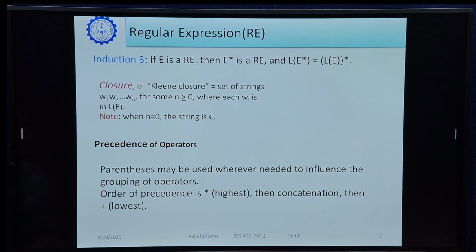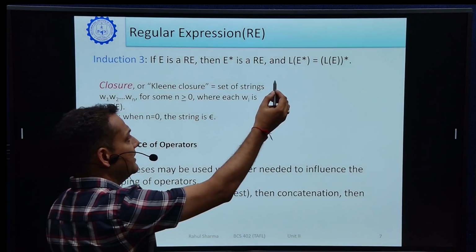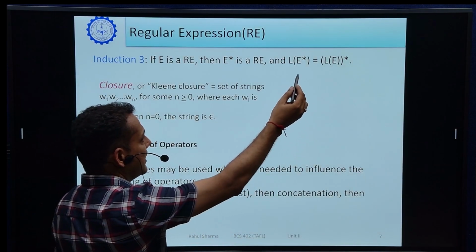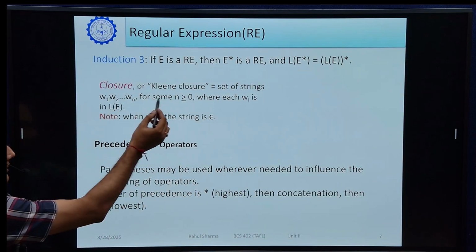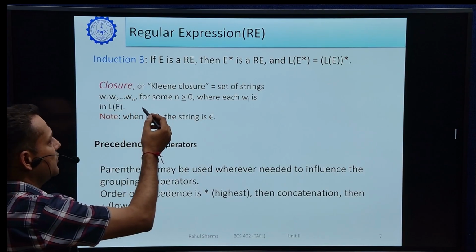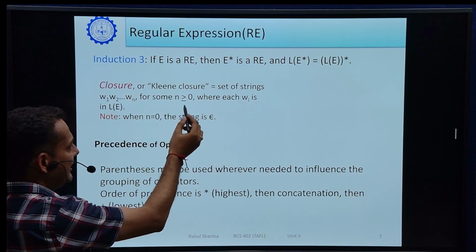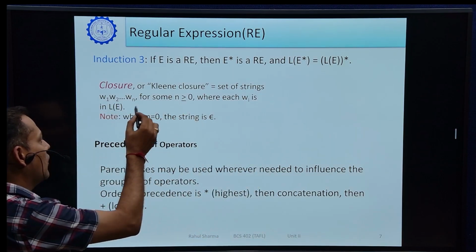Third, if E is a regular expression, then E star is a regular expression, and it represents, in the form of language, L of E star equal to the closure of L of E. So closure, you studied in previous lectures. Kleene closure is a set of strings W1, W2, and so on up to Wn, for some n greater than or equal to 0, where each string is in L of E.